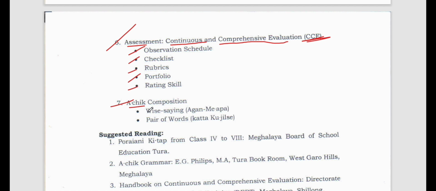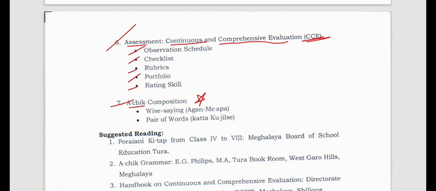I hope those, and yes, this is only for Garo subject. Those who are reading Khasi, I think there will be another book for Khasi subject, there will be another book for Bengali subject, there will be another book for Assamese subject. So this number 7 is related to only Garo subject. This is not related to Khasi or Assamese or Bengali. So you please avoid this last part, that is number 7, you can avoid. Apart from this, all from 1 to 6, everything remains exactly the same for all the languages.